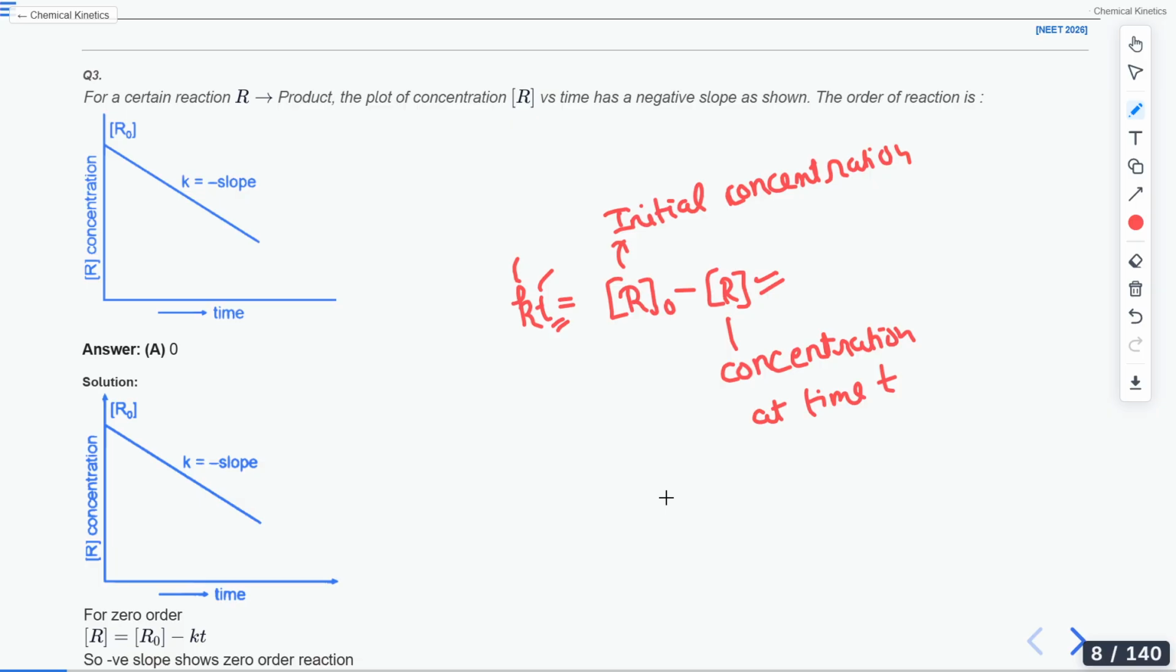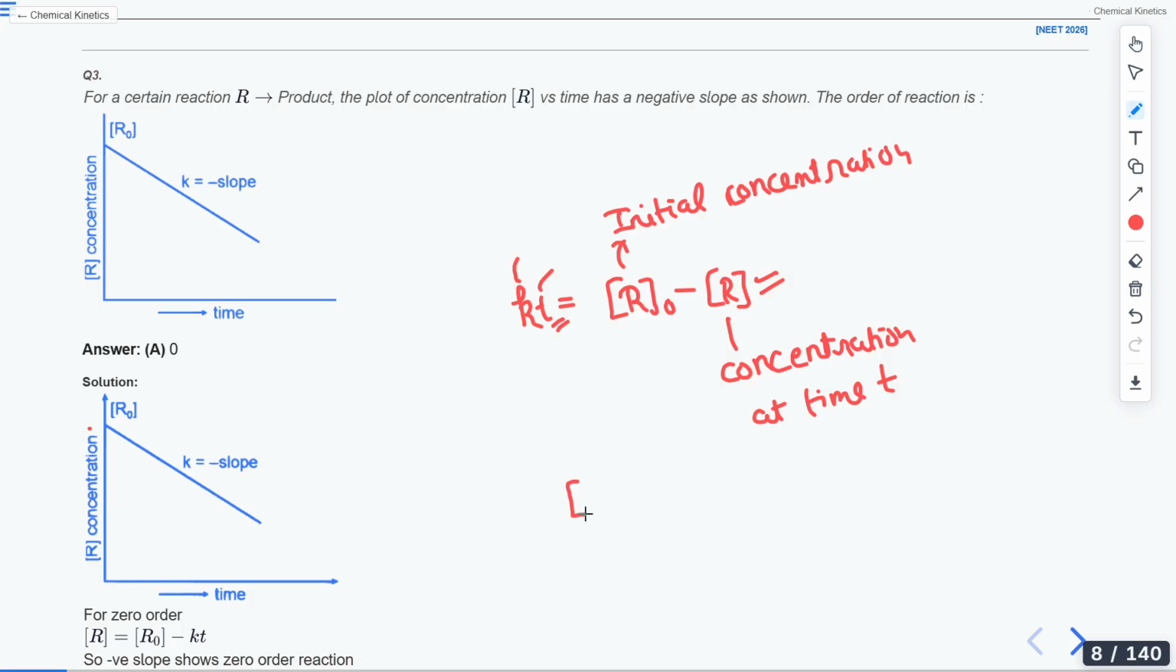Whenever you see such a question, first of all, either you remember it. The most obvious way is to remember that the zero order reaction graph looks like this. But suppose you get a graph you are unaware of. How will you do it? It's very simple. You have to find a relation between R and time. The only relation between R and time for a zero order reaction is kt equals R naught minus R.